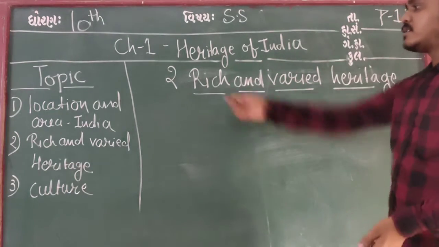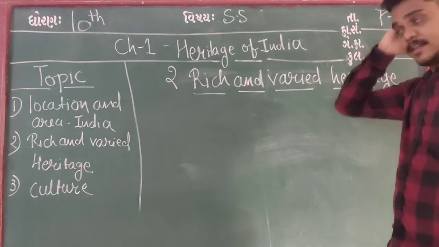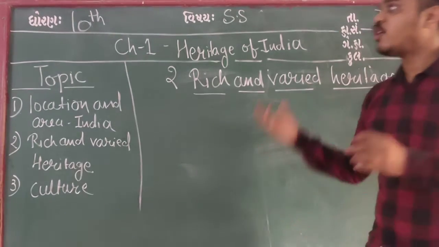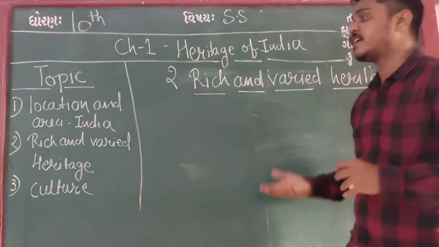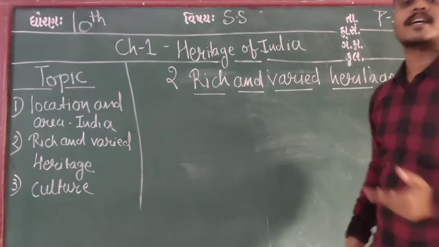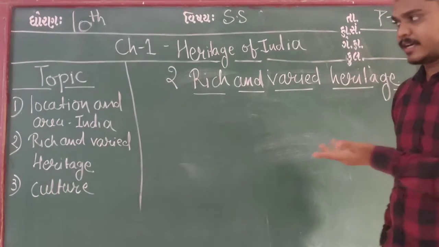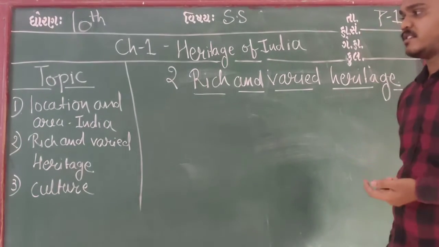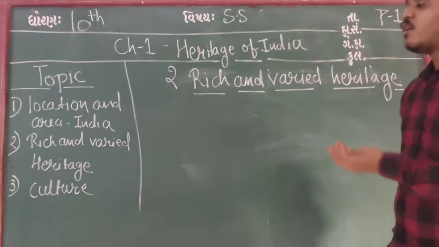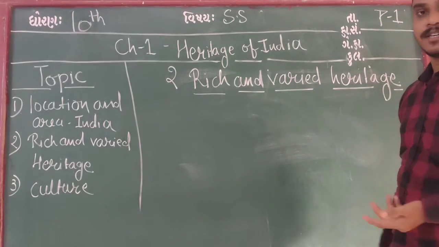Okay, so our second topic and the beginning of our chapter, we can say rich and varied heritage, because in the first topic it was just statistical data regarding India, area wise and population wise. Now, what is rich and varied heritage?